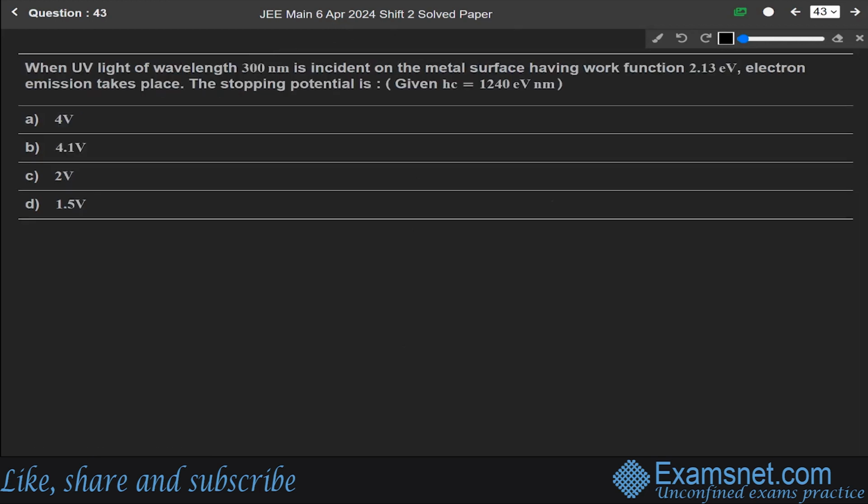Now next question 43. When UV light of wavelength 300 nanometer is incident on a metal surface having work function 2.13 electron volt, electron emission takes place. So the stopping potential is, okay. This question is from the chapter 12, nature of matter and radiation.